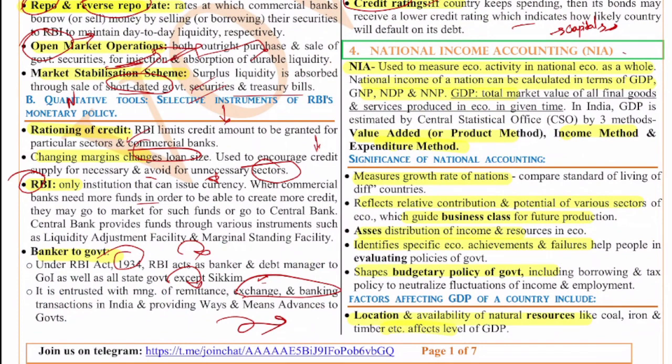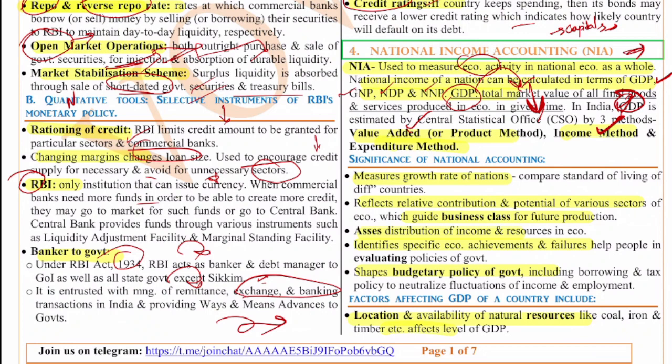So national income accounting, if you see, it is used to measure the economic activity in a nation as a whole. So the national income generally is calculated in terms of the GDP, GNP, NDP, NNP, and so on. So GDP, if you see, it is the total market value of all goods and services that are produced in a country, that means within a boundary, right? In India, the GDP is generally estimated by the Central Statistical Office, and the GDP estimation will take place by three methods. First is the value added method, next is the income method, and the expenditure method. So these three are the methods.